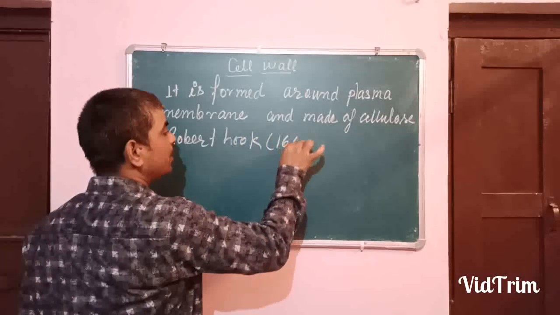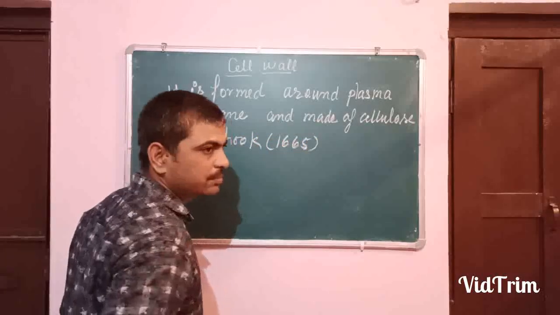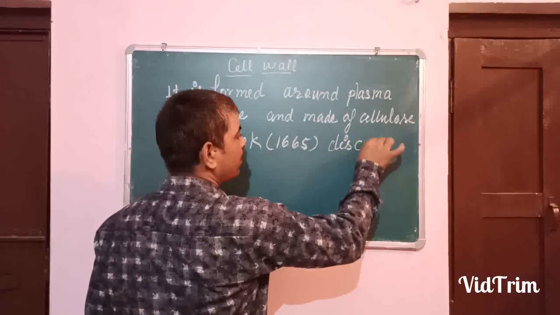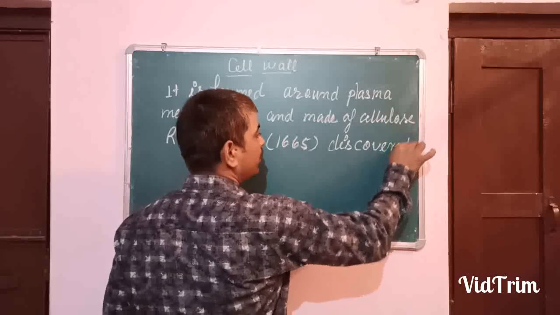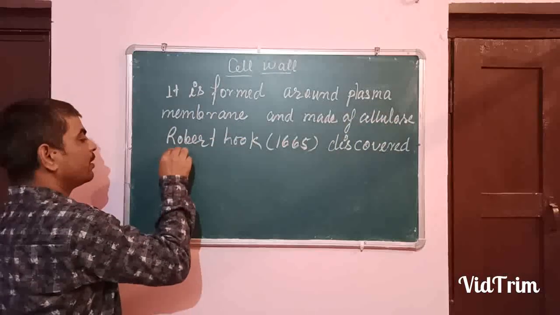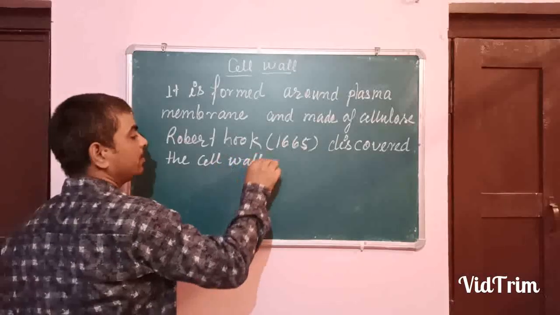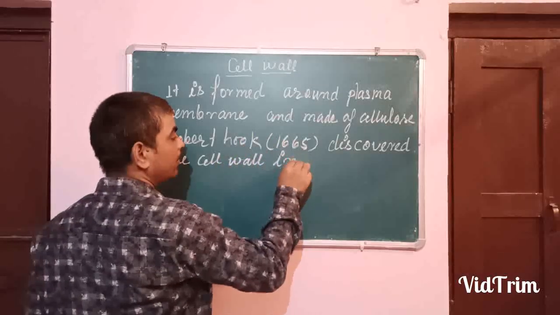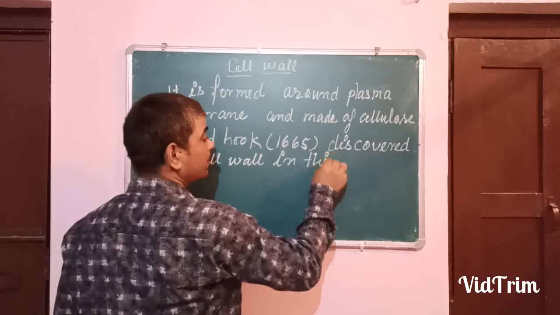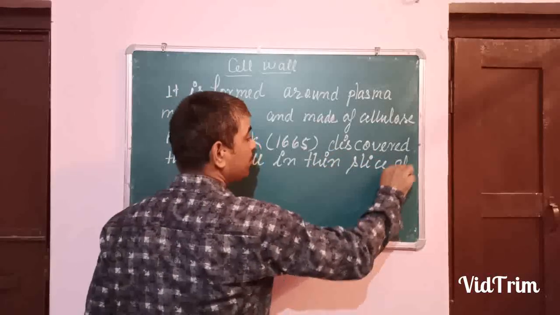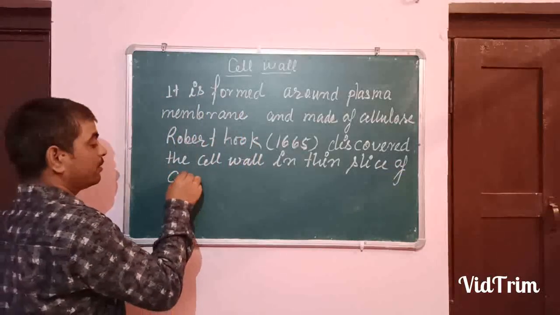So here also Robert Hooke in 1665 discovered the cell wall in a thin slice of cork.